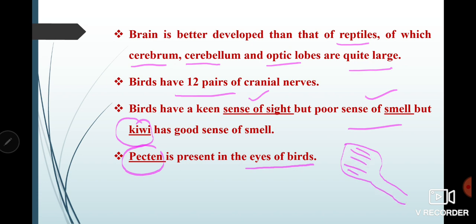And what's the function or working of this comb like structure? Actually it helps in the nourishment of the retina. Retina is present there inside the eyes. It nourishes that, and it also maintains or controls the pH of the vitreous body. Vitreous body is also present there. It maintains the pH of that, and it nourishes the retina which is present there. Okay,